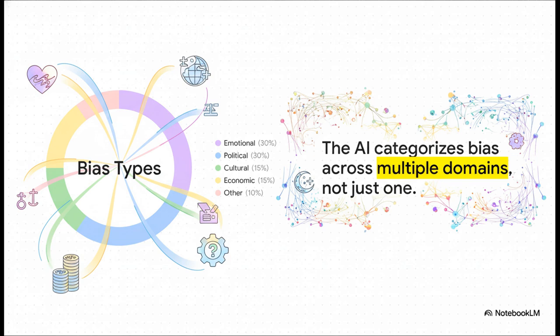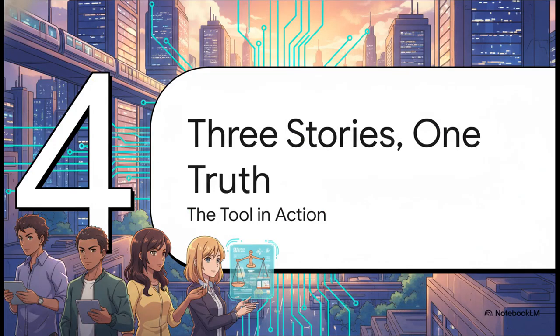And we're not just talking about a simple left or right slant here. The AI's analysis goes way deeper. It's actually trained to categorize bias across all these different domains, from emotionally charged words to the underlying political, cultural, and even economic assumptions baked into a story. All right, theory is one thing, but what does this actually look like in practice? This next section is where we really get to see the tool's output with a concrete example.